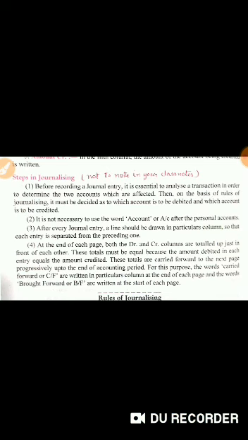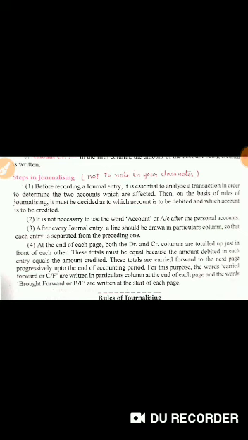These totals are carried forward to the next page progressively up to the end of the accounting period. For this purpose, the words carried forward or C/F are written in the particular column at the end of each page, and the words brought forward or B/F are written at the start of each page. So B/F is an abbreviation of brought forward, and C/F is an abbreviation or short form of carried forward.